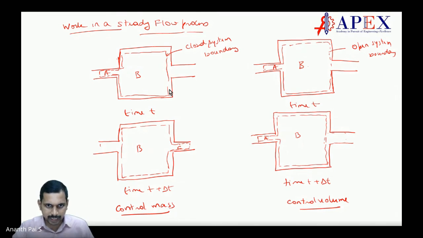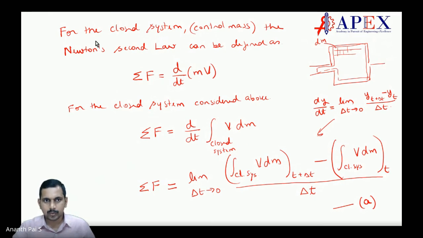Now, when time t becomes t plus delta t, the closed boundary moves, because it is with respect to control mass. Mass moves, correct? Whereas your control volume remains the same. So the open system at time t as well as t plus delta t remains the same, correct? Make sense? Correct. Next. Now, what happens?